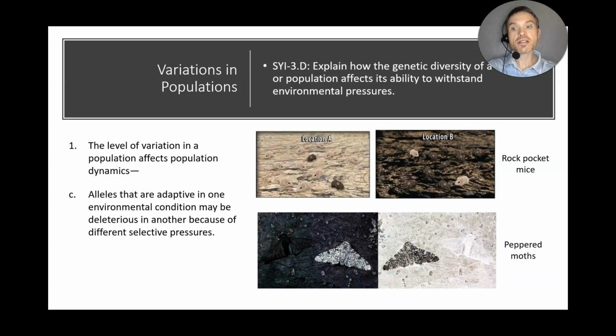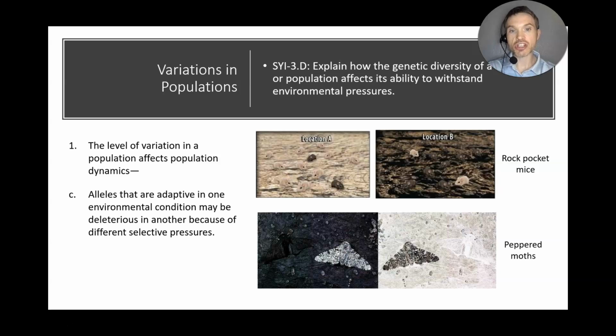Last but not least, alleles that are adaptive in one environment, or traits that are adaptive in one environment, may be deleterious in another because of different selective pressures. And we've talked about examples of this. In the top of my diagram here, you can see the rock pocket mice. In the sand, the light mice are well disguised, whereas the darker colored mice are easily identified and picked off by predators such as birds.